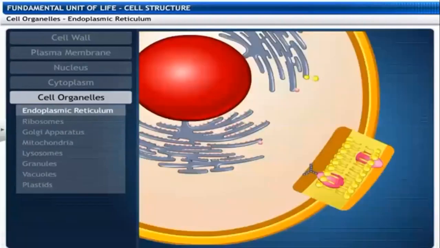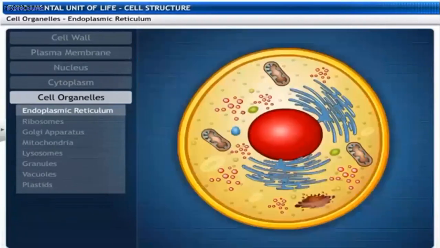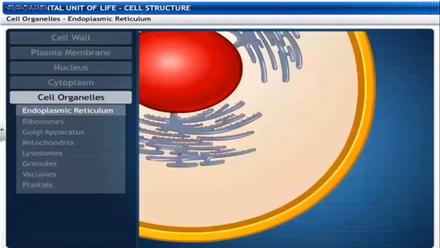Some of the proteins and lipids help in building the cell membrane, and some function as enzymes in the plasma membrane. Endoplasmic reticulum serves as a channel for the transport of proteins between the various regions of the cytoplasm.